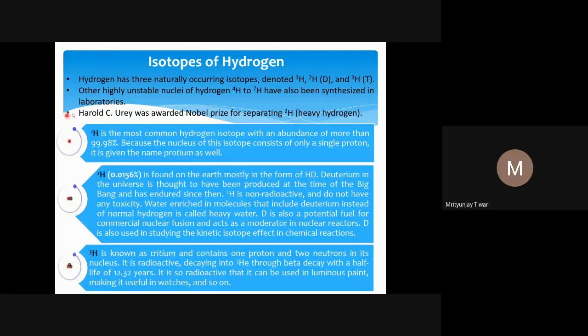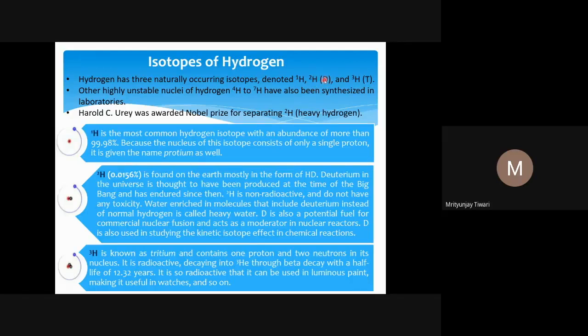Coming to the isotopes of hydrogen, there are three naturally occurring isotopes mostly. One is the hydrogen that we talk about, protium, because it has only one proton and one electron, so it is also called protium. So protium is H1, where 1 is the mass number of hydrogen. And H2 means the mass number is 2. Mass number 2 means there is only one proton, and the next mass number has come due to the presence of a neutron in the nucleus.